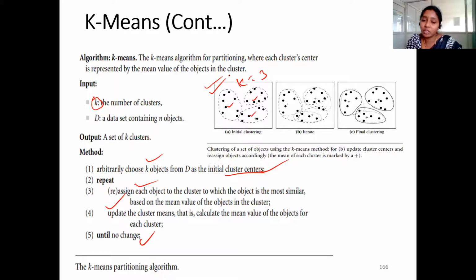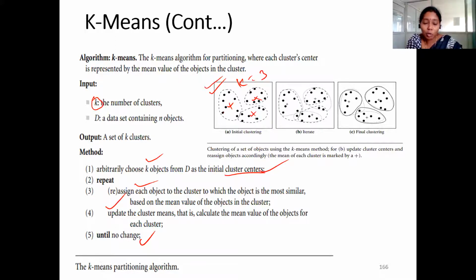That is this particular stage. And after that, what happens? After generation of the cluster, we can ignore the random mean we have selected. At this stage, we have only 3 clusters. And after that, we need to find out the mean of each and every cluster.